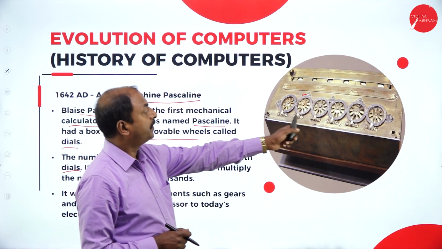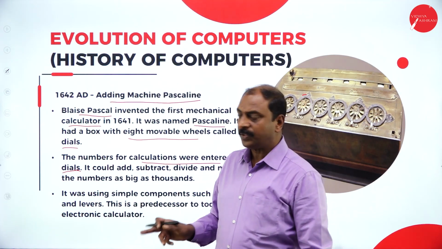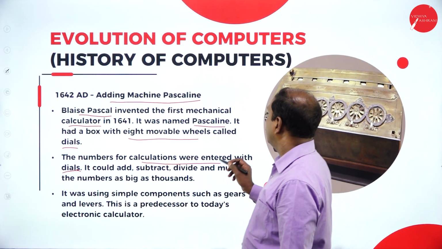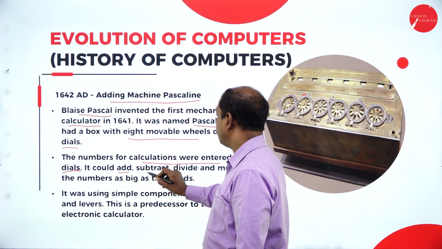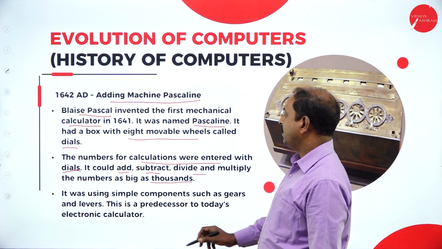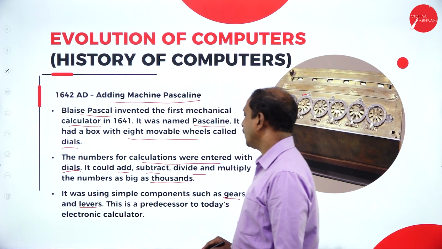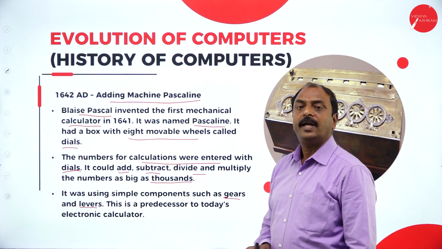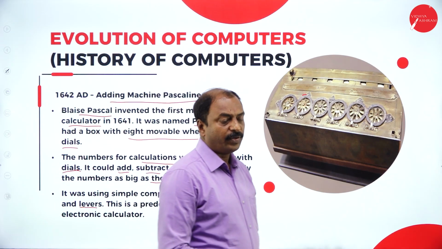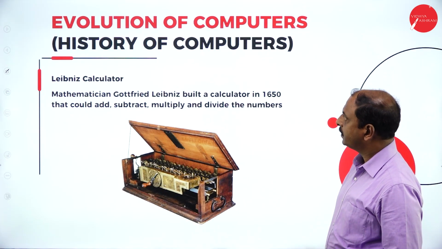With the help of the dials, they set up numbers for calculation, and they used it for addition, subtraction, multiplication and division of numbers as big as 1000. It used simple components such as gears, levers and other things. That is why it is called a mechanical device. So this is the Pascaline, the first mechanical device for counting. Now let us move on to the next slide.